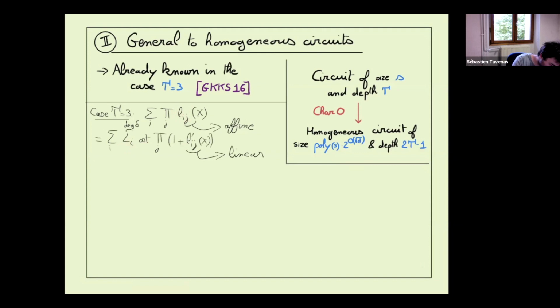And now, if we remember what Shrikant said yesterday... Another thing, sorry. We want to compute something at the end which is homogeneous. So maybe here there are things of different degrees, but we only want to take the homogeneous part of the good degree that we want at the end. So if we compute something of degree d, in fact here we just want to compute the homogeneous part of degree d minus delta of that.